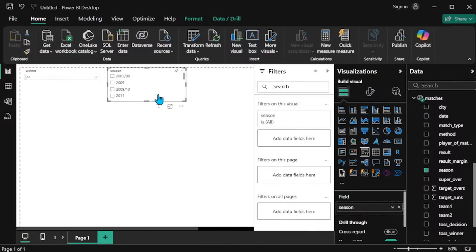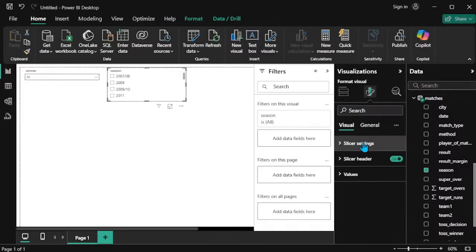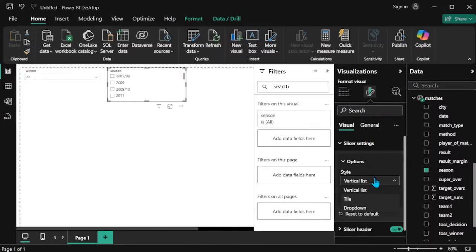So now this one is also the same. The match is having the seasons. This is the format, which is also the same. Go to slicer settings. Now it's having the drop down or tile format like this. So tile means it is showing like this.